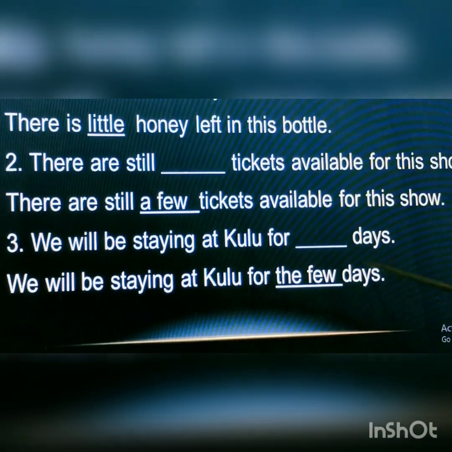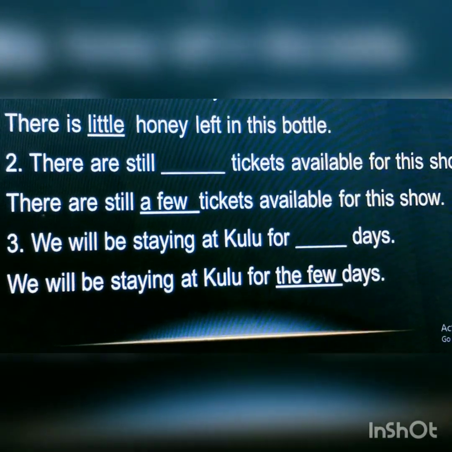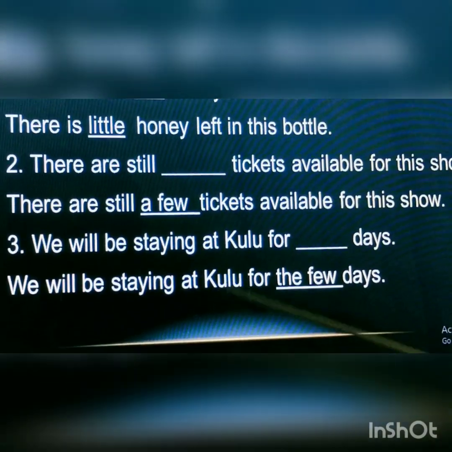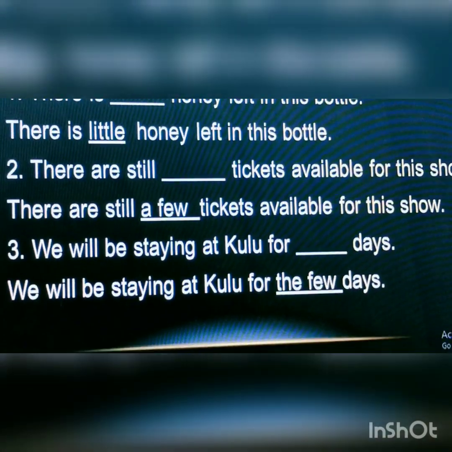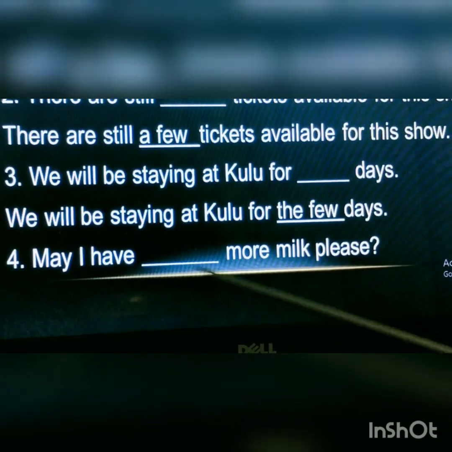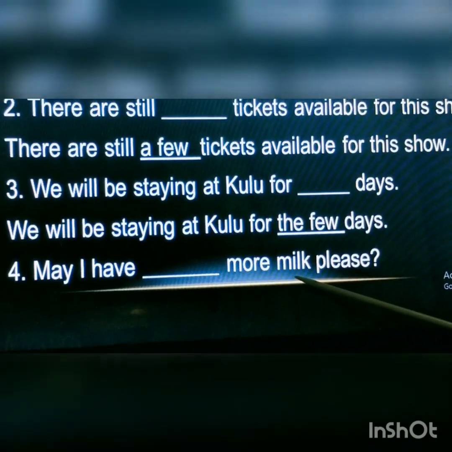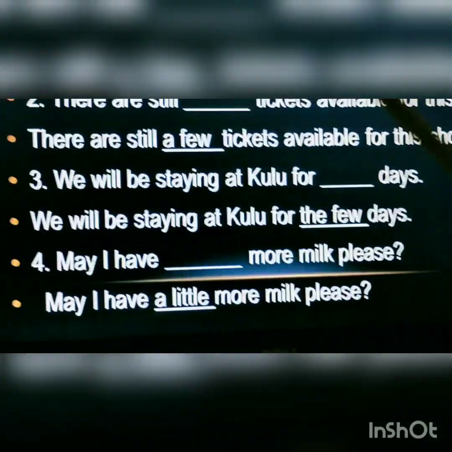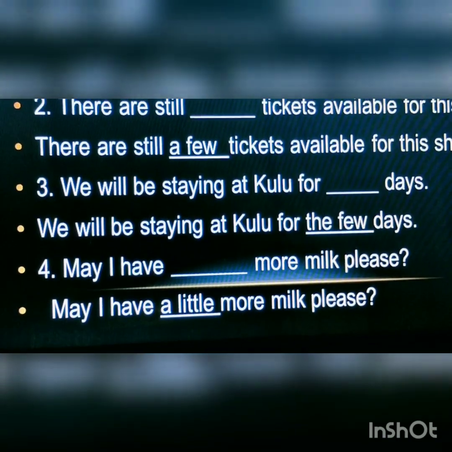Now not that many days are left, but the rest of the days we will stay there, though very few days are there. Now fourth blank, may I have dash more milk please. Here milk is uncountable. So the answer is, may I have a little more milk please.